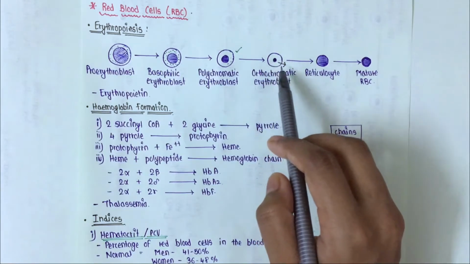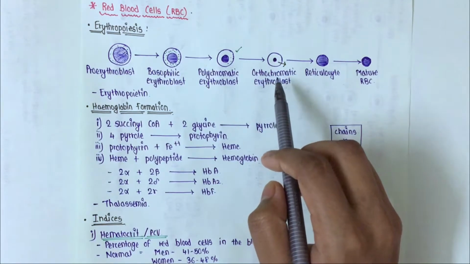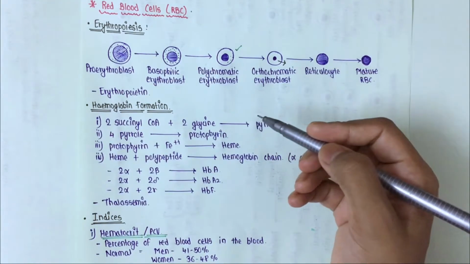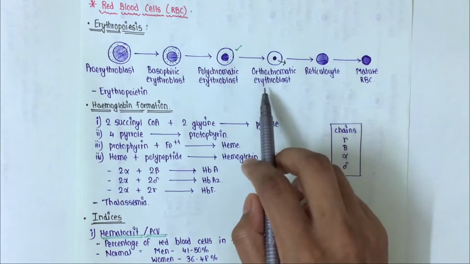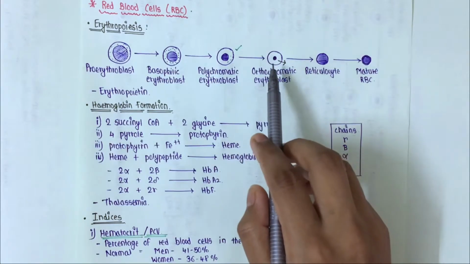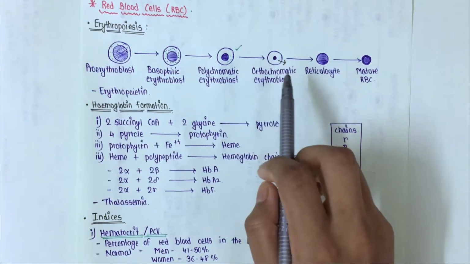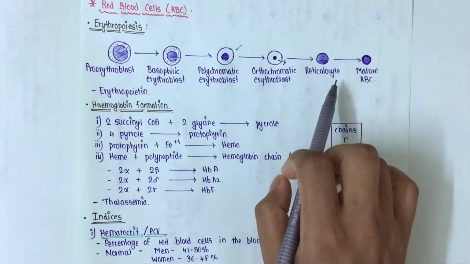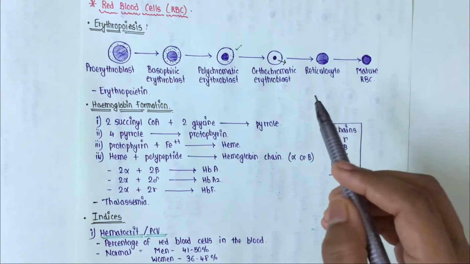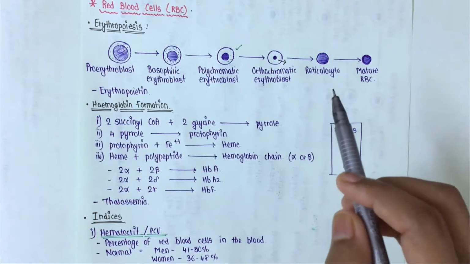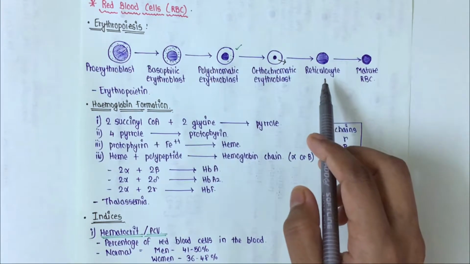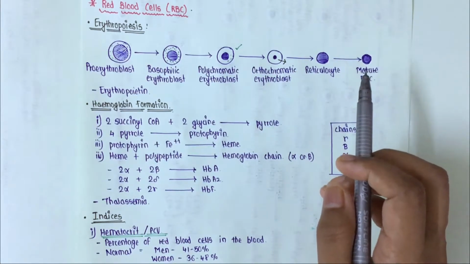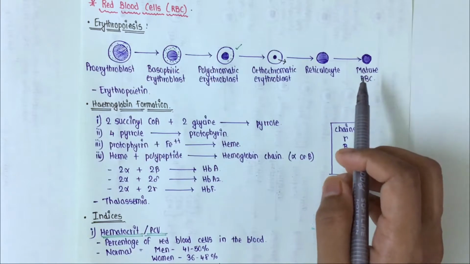The cytoplasm of this orthochromatic erythroblast consists of more hemoglobin and fewer ribosomes. Now the nucleus of the orthochromatic erythroblast is excluded, and it is now called a reticulocyte. These reticulocytes are called the index of erythropoiesis. They will be released into the peripheral circulation, and they will give rise to mature RBCs.